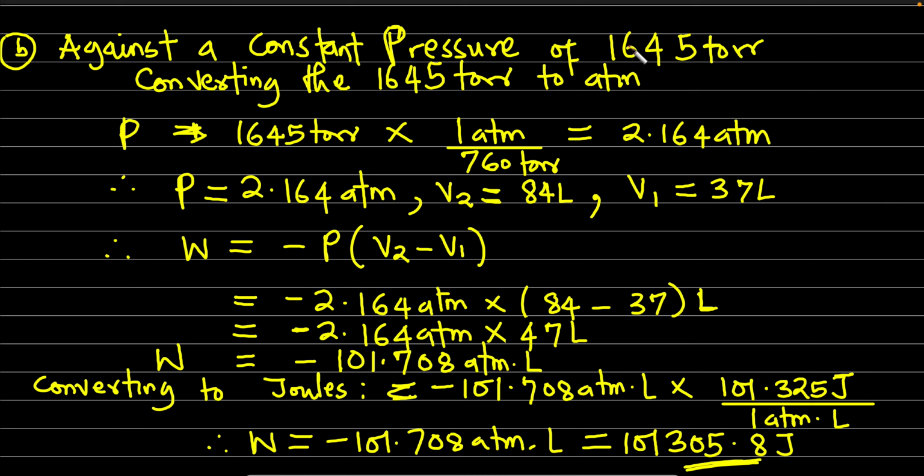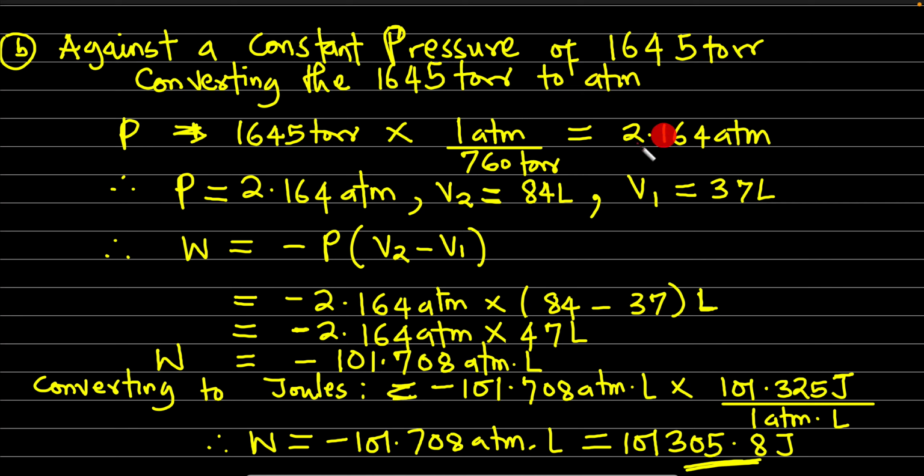If we proceed with torr, we cannot leave our final answer like that, because for work done, the answer must have a unit of joules. And we know that the relationship between joules and ATM liters is known. So this pressure given to us in torr, we need to convert to ATM before we proceed with our calculation.